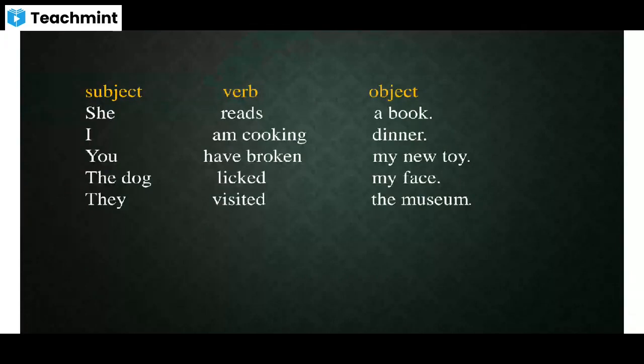You have broken my new toy. The dog licked my face. They visited the museum. In all these sentences, we can easily identify the subject, verb, and object. Right? So now, what is a subject, what is a verb, and what is an object is clearer to everyone.